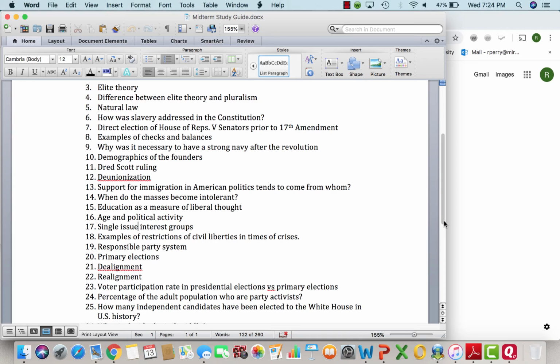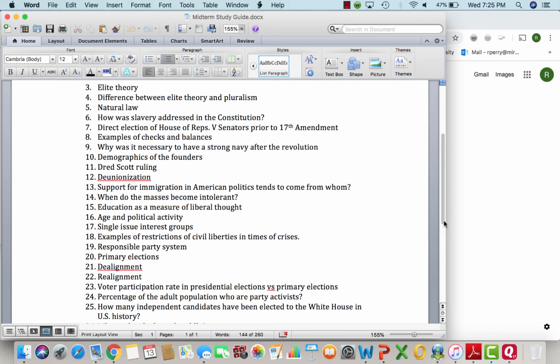Know that the greatest threat to democracy is single issue interest groups. Know what a responsible party system is and what that does. Know that nominees for public office are determined by primary elections. Be able to tell me what de-alignment is. De-alignment is when one social group detaches themselves from a political party and joins another political party.